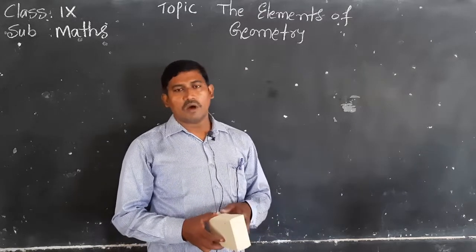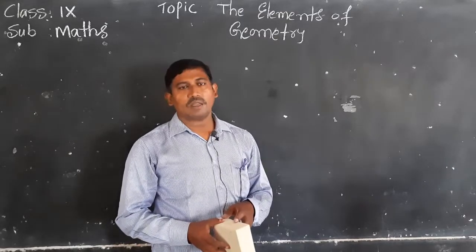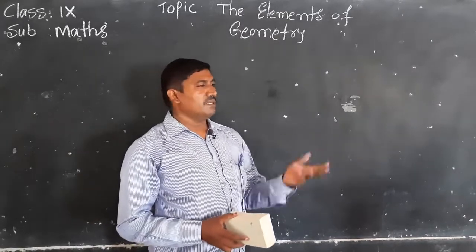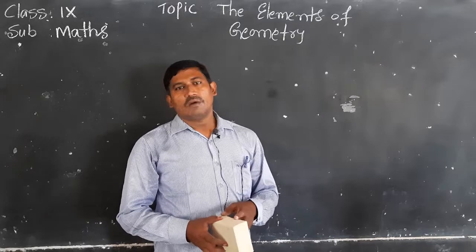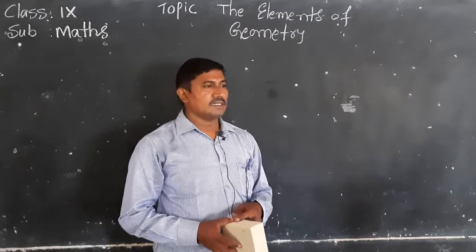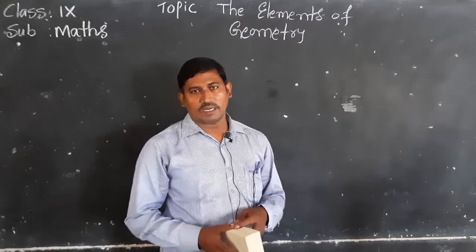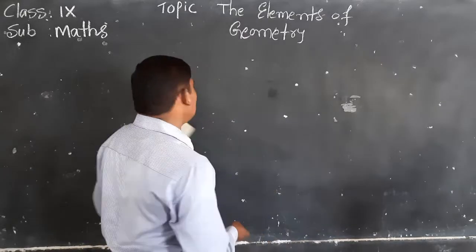For making that house, we are using geometry. For making bridges, roads, transportation, and canals, we are using this geometry. So very useful.